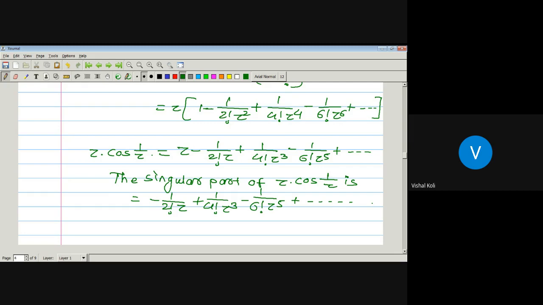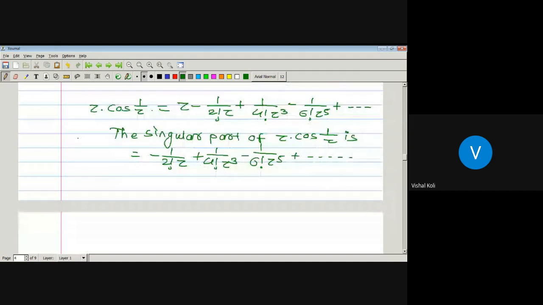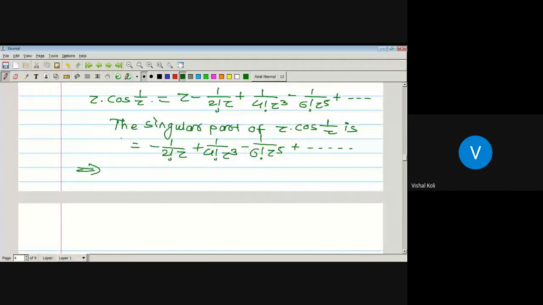Then by using this corollary, as the singular part of function f of z contains an infinite number of terms, the corresponding singularity must be an essential singularity. Here z equal to 0 is a singularity of this function, since cos 1 by 0 is cos infinity, which is not defined. So z equal to 0 is an essential singularity of the function f equal to z into cos 1 upon z. Okay, so in this way we can check.